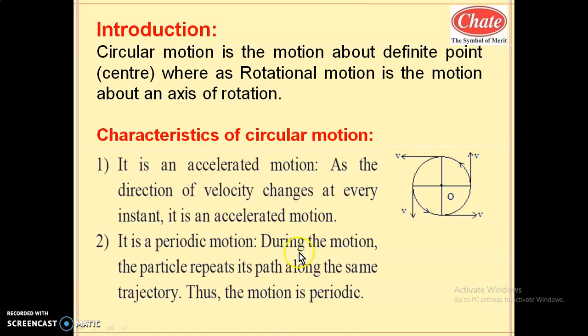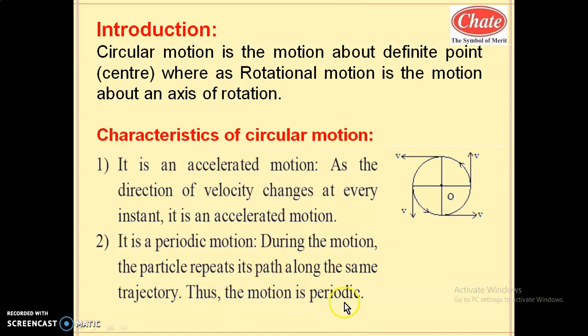So what is the description for this periodic motion? For each revolution the time required is the same, hence the motion is said to be a periodic one. You know such a meaning of periodic motion from earlier class also. During the motion, the particle repeats its path along the same trajectory.